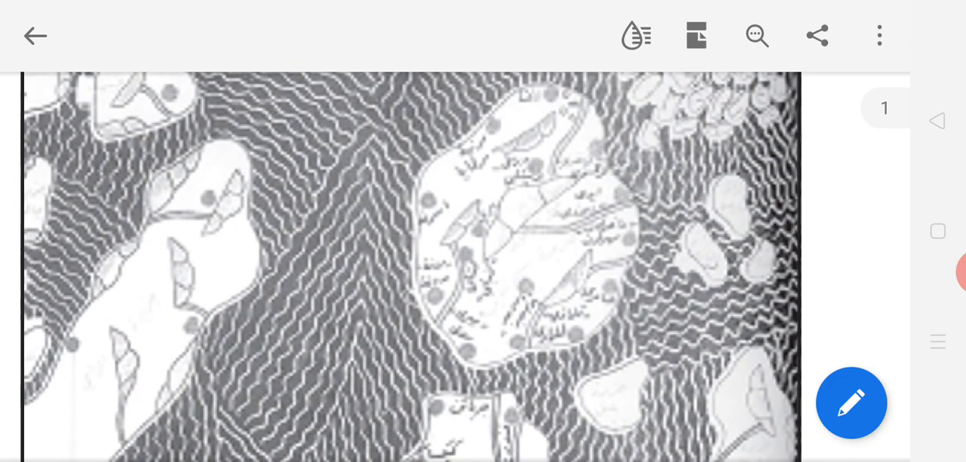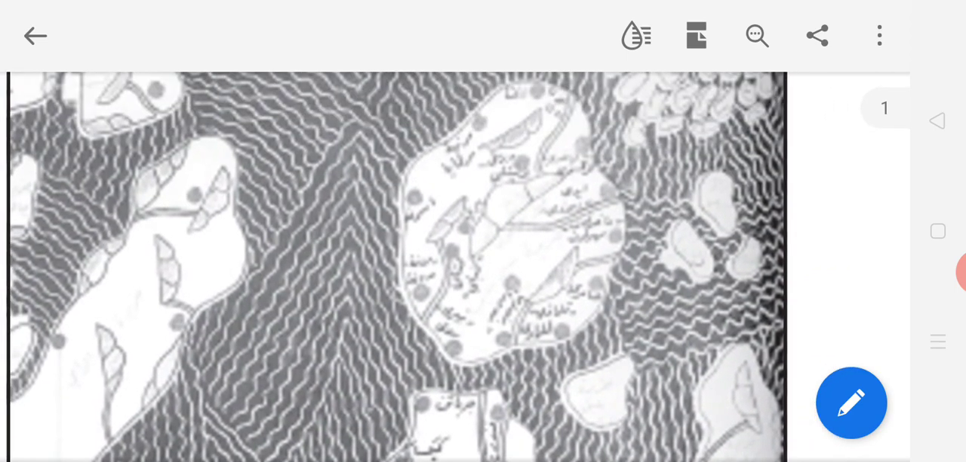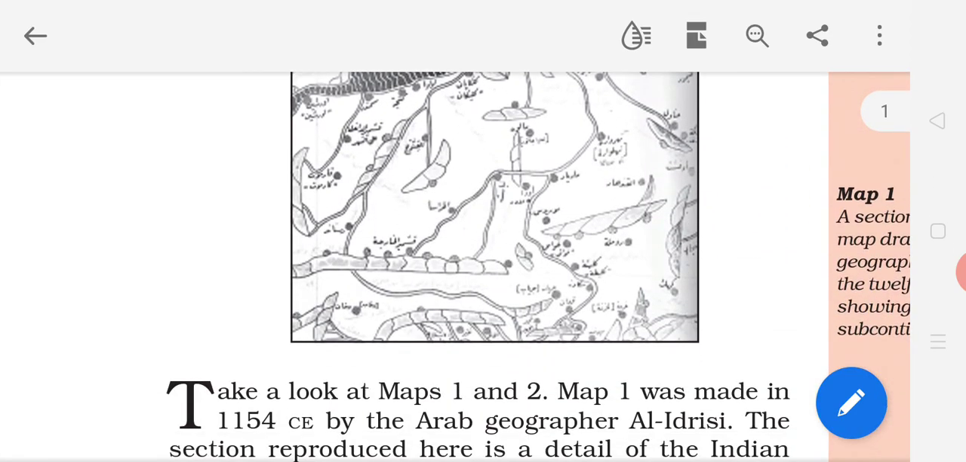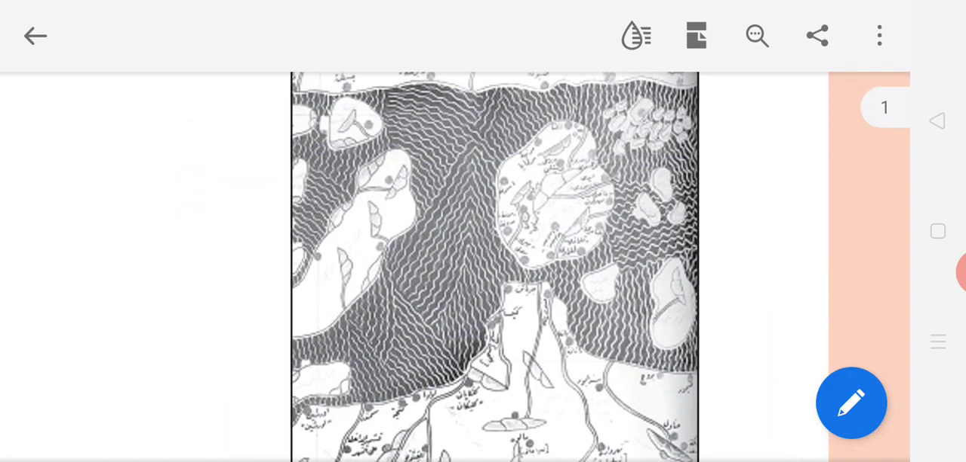Now this is Sri Lanka. Where is Sri Lanka on the present map? On the southern side. But Al-Idrisi in his map showed Sri Lanka on the northern side, upwards. Try to understand the difference also. So South India is where we would expect to find North India, and Sri Lanka is the island at the top. But where is Sri Lanka at present? On the southern side. But here, Sri Lanka is on the upper side, the northern side. That is a difference. Try to understand this difference.